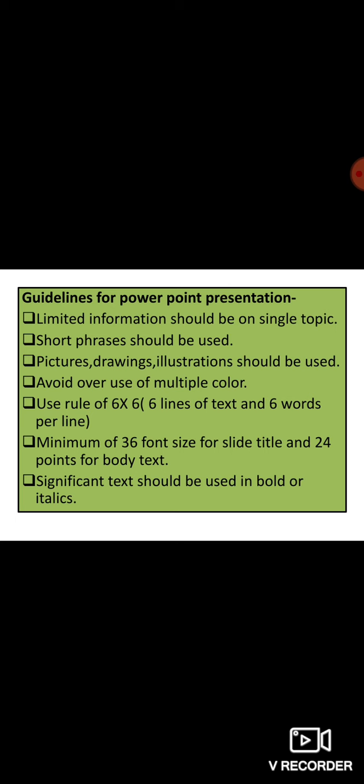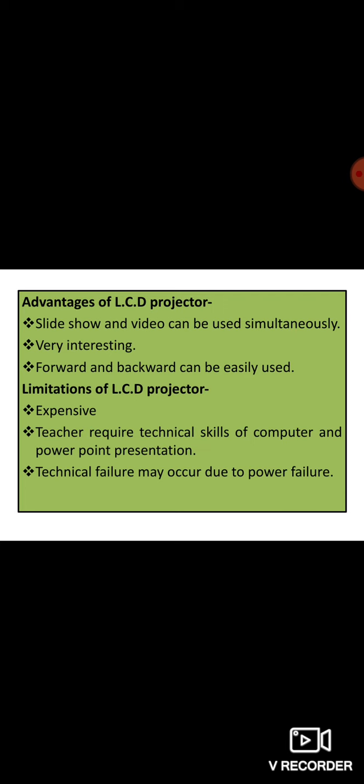Minimum of 36 font size for slide title and 24 points for the body text. That means the size of the words should be at least 36 font for the titles, for the headings, and 24 for the inner text. Significant text should be used in bold or italics. If the information is somewhat important or somewhat different, it should be highlighted with the help of bold or with the help of italics.